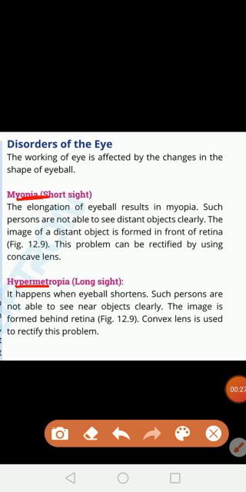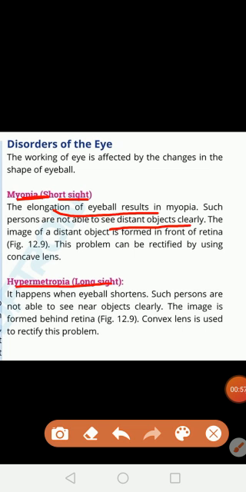Okay, first is myopia. In myopia, there is an elongation of the eyeball. The eyeball will be elongated, and that's why people who suffer from myopia will not see distant objects clearly, and that's why it is also known as short sight disease. So there is an elongation of the eyeball in myopia, and the person does not see distant objects clearly.